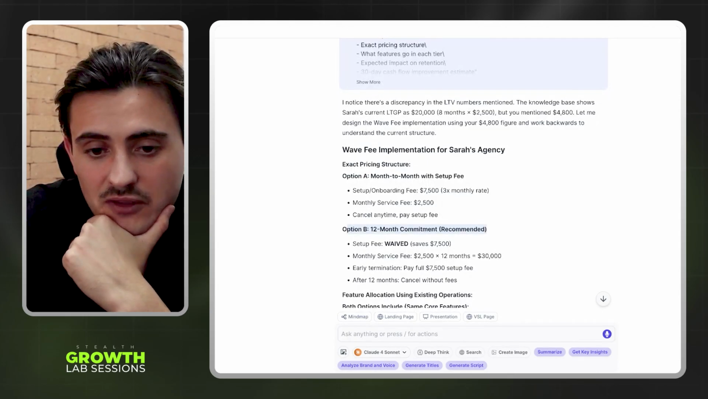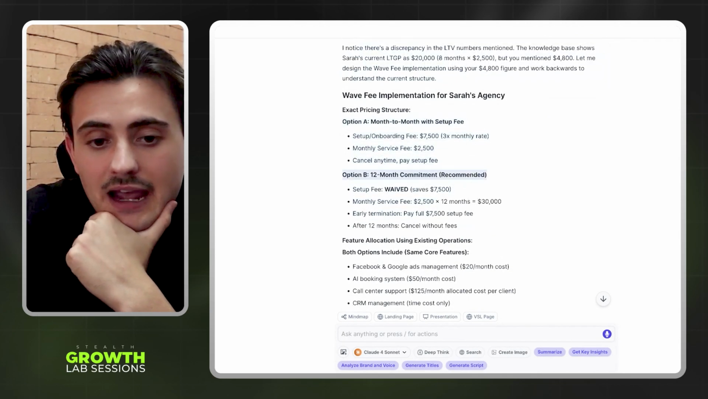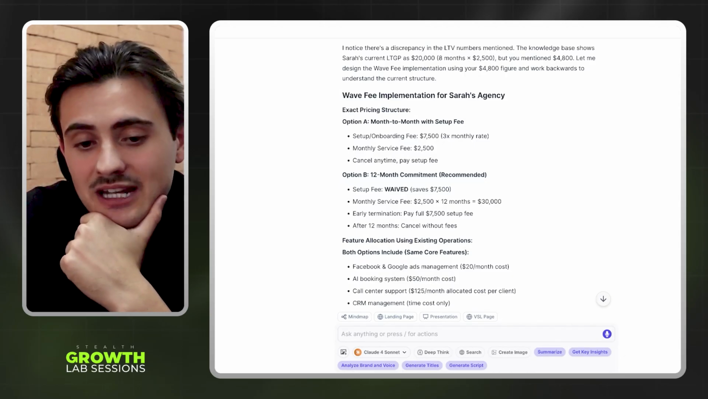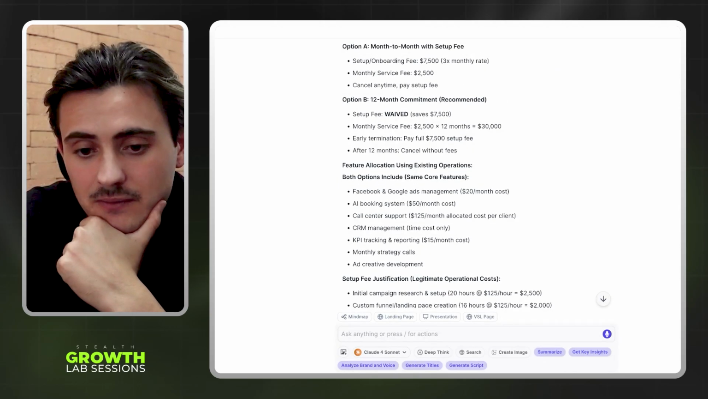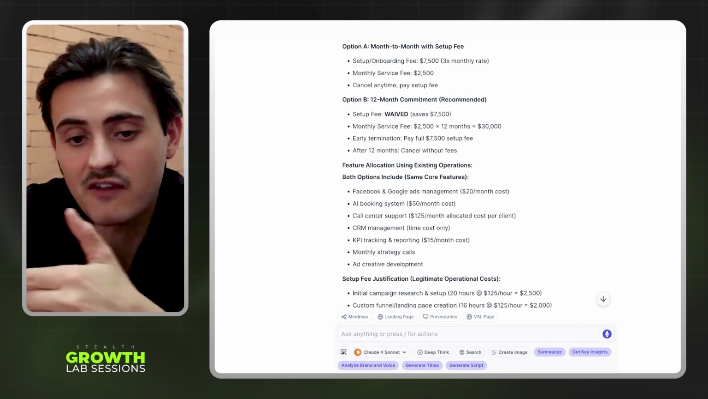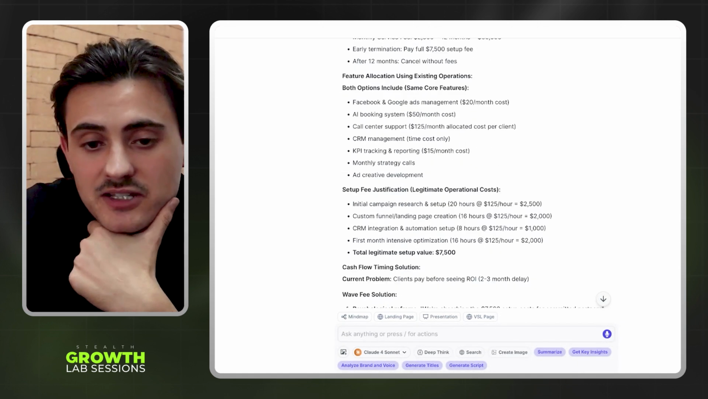Option A, month-to-month setup fee. Option B, 12-month commitment, recommended, right? So basically the way they're gonna run it is you're gonna have a setup fee and you could do month by month, or you can commit to 12 months and then waive the front fee. That way you can increase the LTV ultimately, right? So that they stay committed longer. They're gonna be paying you month after month. In order for them to exit the 12-month commitment, they're gonna have to pay an exit fee, okay?